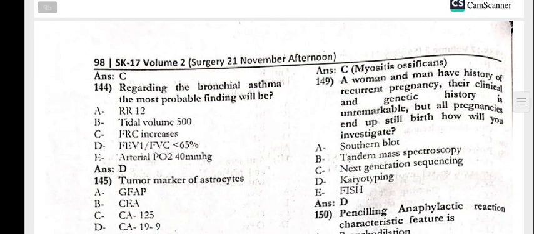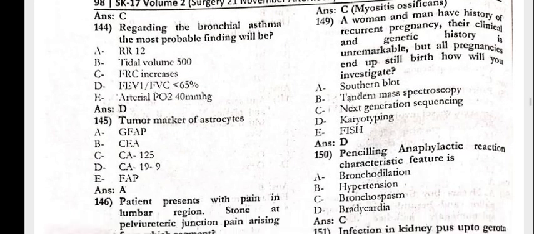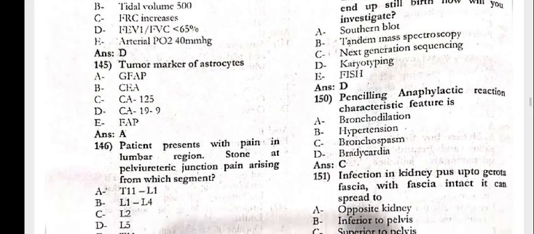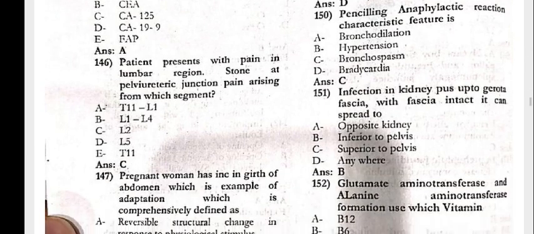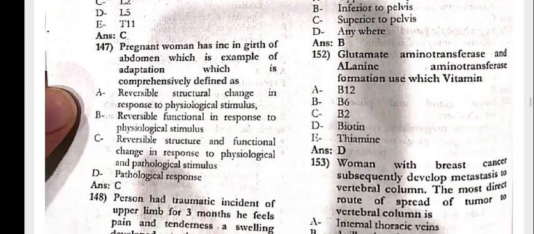Regarding bronchial asthma, the most probable finding would be the FEV1 to FVC ratio less than 65. Tumor marker of the astrocytes is GFAP. The patient presents with pain in the lumbar region, stone at the pelvic ureteric junction. Pain arising from which segment? That is L2.